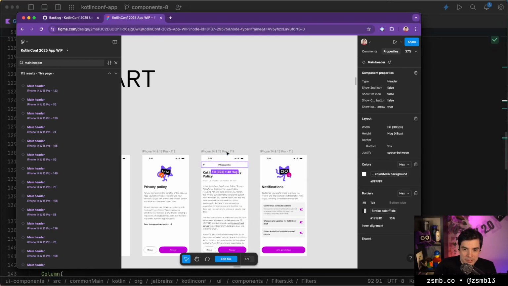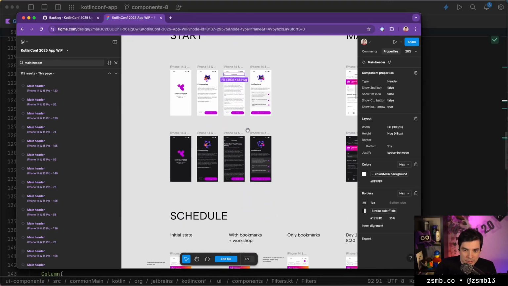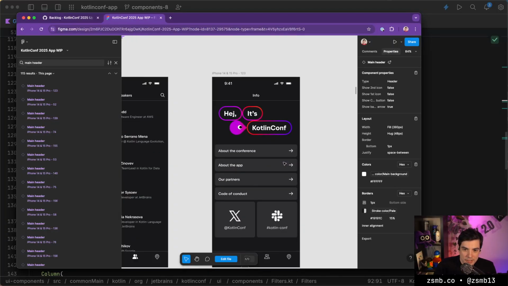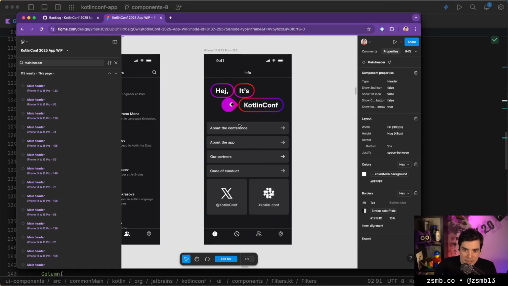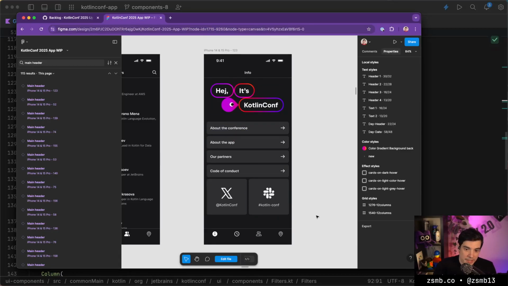I think we need to do the main header. Actually, there is a header up here on the onboarding screens as well, so that would be a blocker for building that. The other static screen we have is this main info screen, which is just a bunch of the page menu items. We already have that implemented.